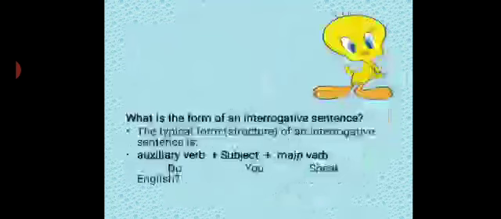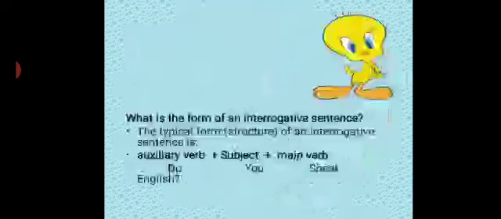Then what is the correct form of an interrogative sentence? Interrogative sentence is nothing but a question. You have learnt all this in your basic grammar in school. The typical form, meaning structure, of an interrogative sentence is an auxiliary verb, then the subject, then the main verb, and then the rest of the sentence.